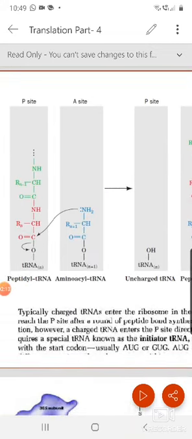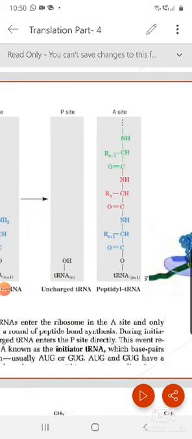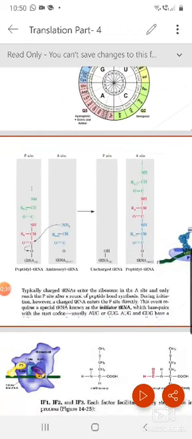So after this transfer, you will see the uncharged tRNA at the P site, and this peptidyl tRNA is at the new A site. In future, this P site will be the E site, the A site will be the P site, and a new A site will be generated. What I'm showing here is the chemistry which is actually taking place while protein synthesis is going on.